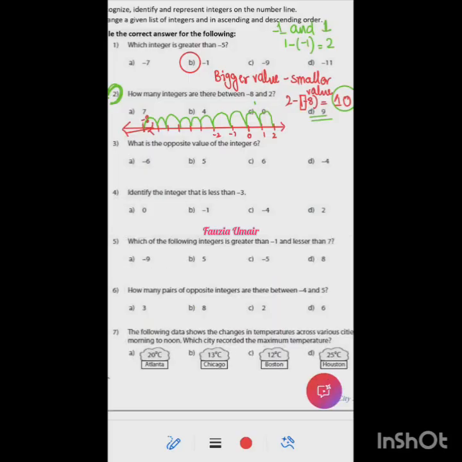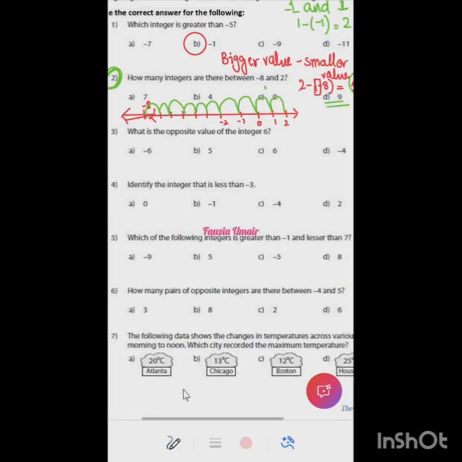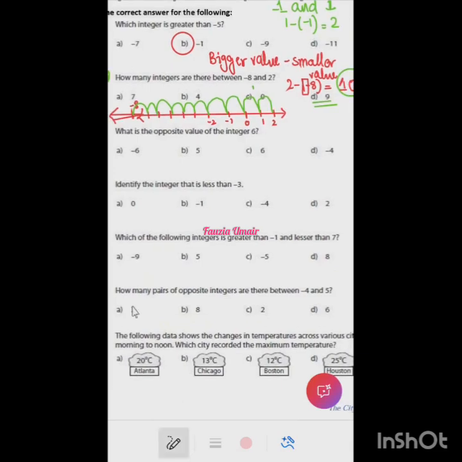So now the next question is, what is the opposite value of the integer 6? -6, ma'am. Very right, -6. So the next question is, identify the integer that is less than -3. Less than -3, ma'am, -4. Very good.